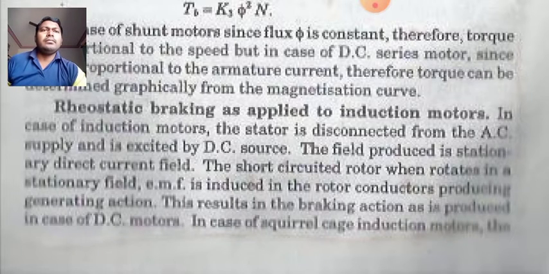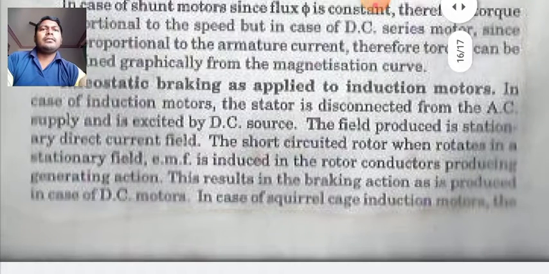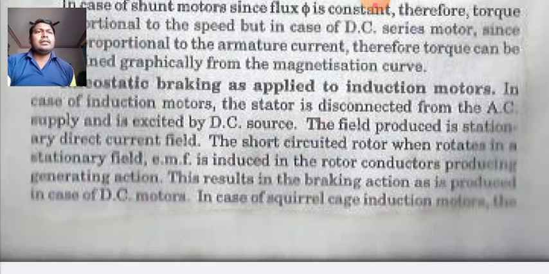In case of induction motor, the stator is disconnected from AC supply and is excited to DC source. The field produced is stationary direct current field. The short circuited rotor, when rotates in a stationary field, EMF is induced in the rotor conductors, producing generating action. This results in the braking action as is produced in case of DC motor.